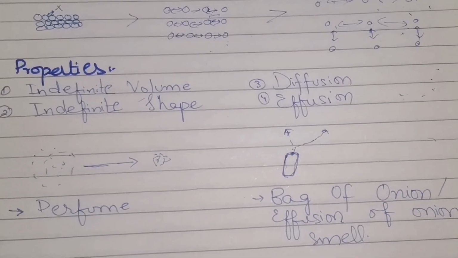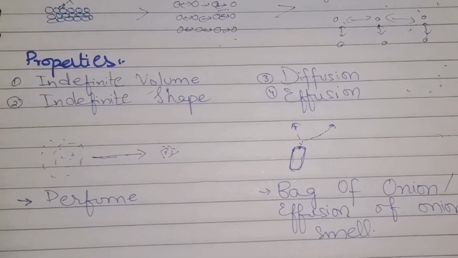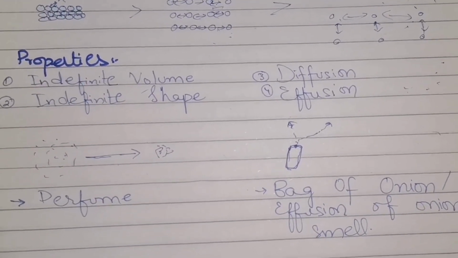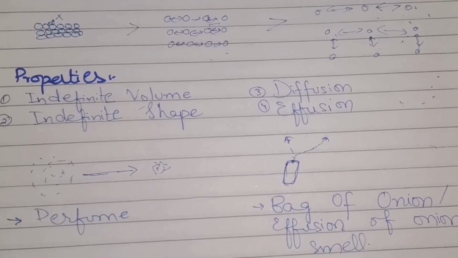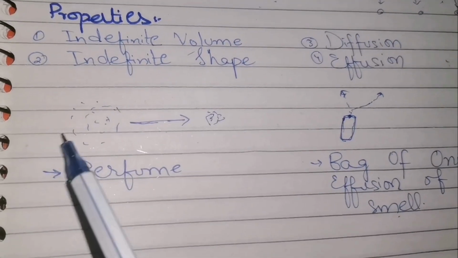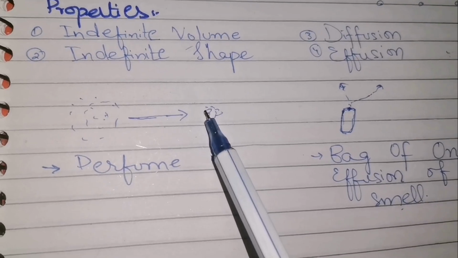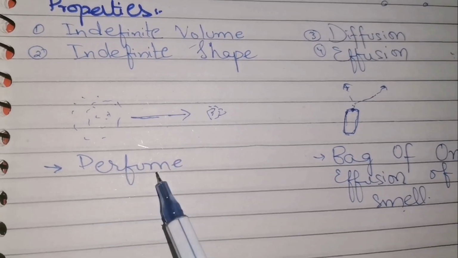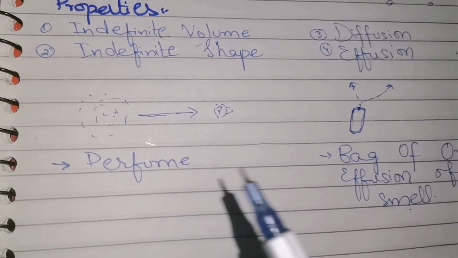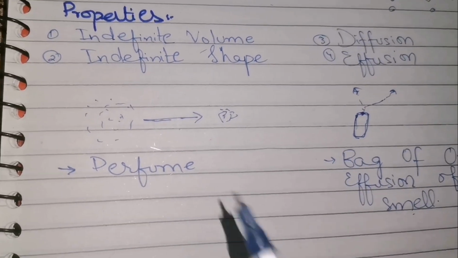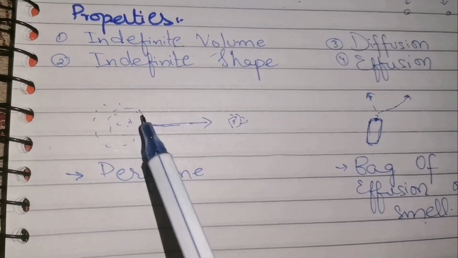Then the other property is diffusion. Diffusion means the spreading of molecules from a higher concentration to a lower concentration. Here, the concentration of gases is more. It is moving from the higher concentration to the lower concentration. Taking the example of perfume. If we spray a perfume in one corner of the room, if it is sprayed in this part of the room,